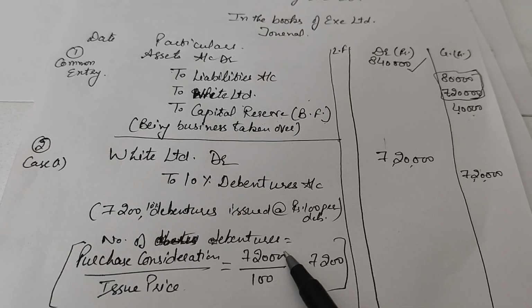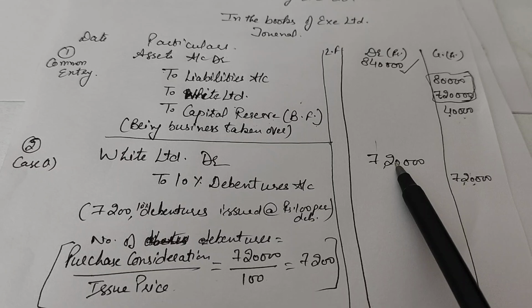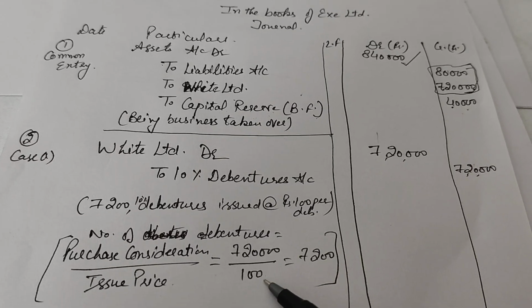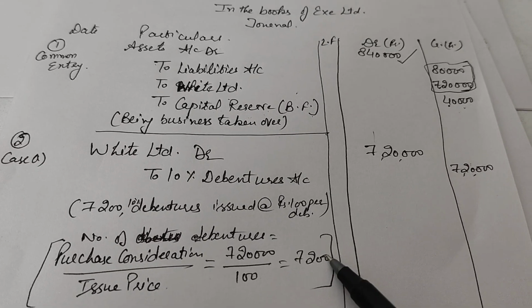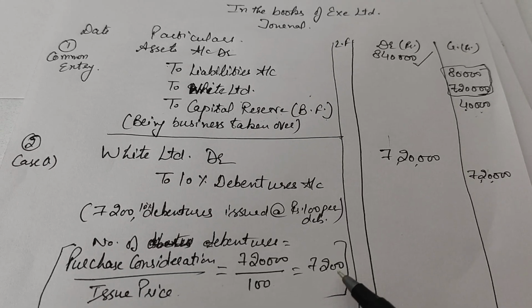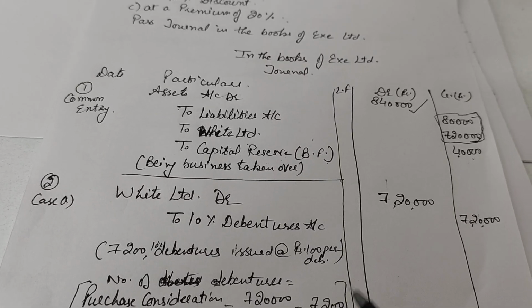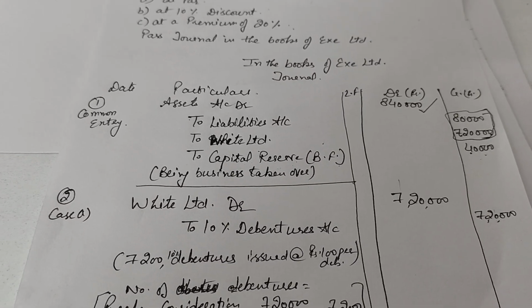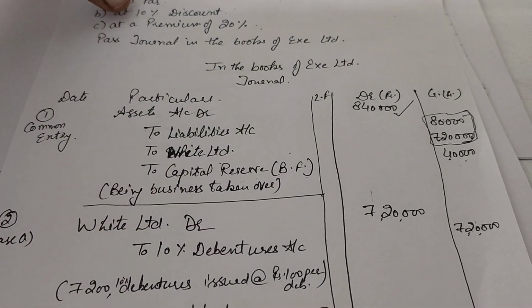So purchase consideration was 7,20,000 divided by 100 issue price. How many number of debentures were issued? 7,200 number of debentures were issued in the first case. So this is the first case where debentures were issued at par.